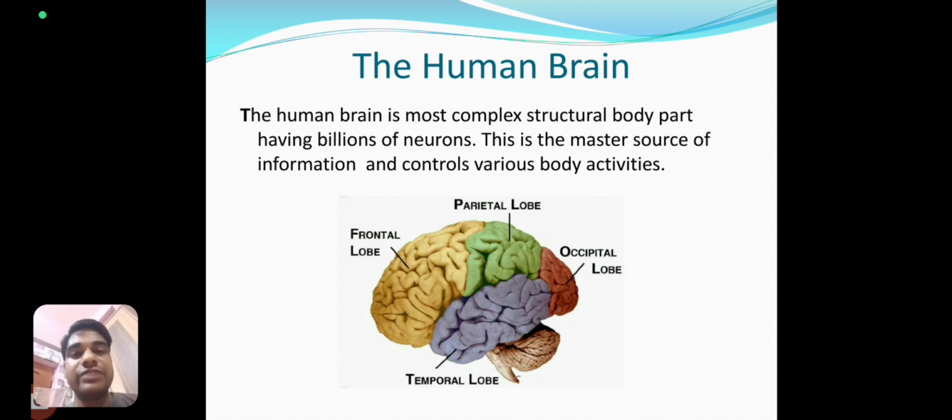Theta waves are 4 to 8 hertz. Delta waves range from 1 to 4 hertz. These theta and delta waves mainly play a role in drowsiness, sleep, and conditions of rest, etc. Apart from this, one more wave is the alpha wave, which is from 8 to 13 hertz, and it is responsible for giving relaxed wakefulness in adult humans. So these are the basic things that we know about the human brain.